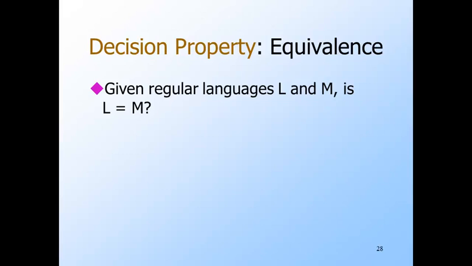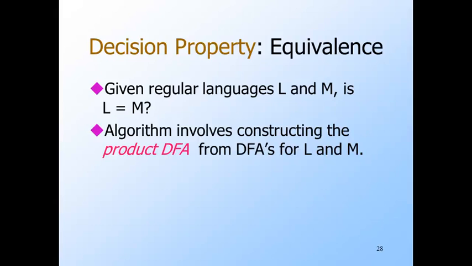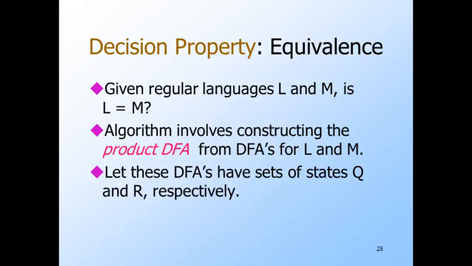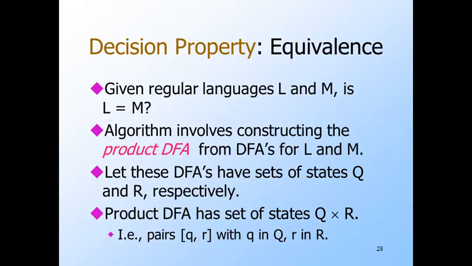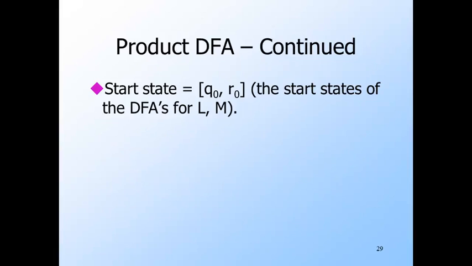We next take up the question of testing whether two regular languages are the same. We suppose we're given representations for two languages, L and M. Whatever representation we're given, we convert to DFAs, and then we have to combine those DFAs into a single DFA that in a sense runs both DFAs in parallel. We call it the product DFA. Suppose these two DFAs have states Q and R. In the product DFA, the states are pairs, one state from Q, the other from R. The start state of the product DFA is the pair consisting of the start state from each DFA.